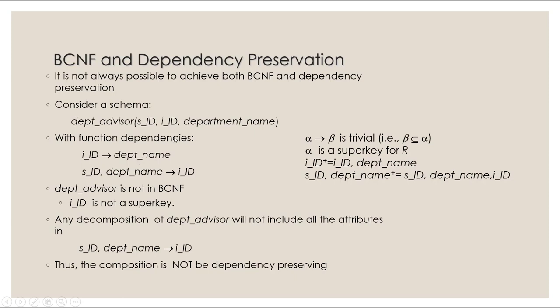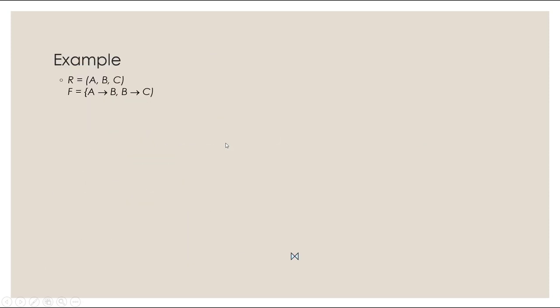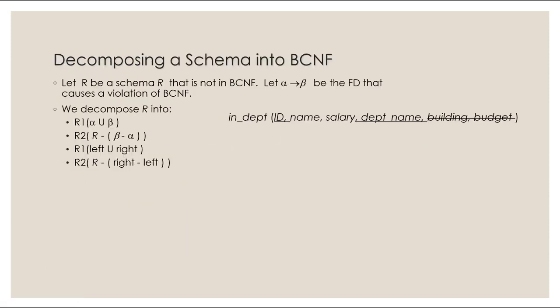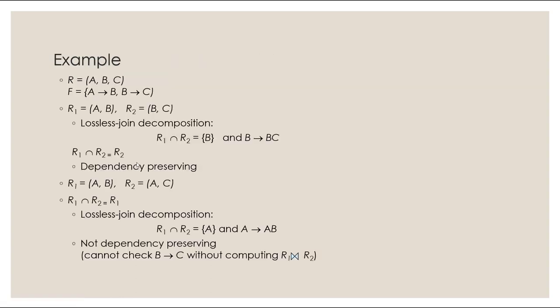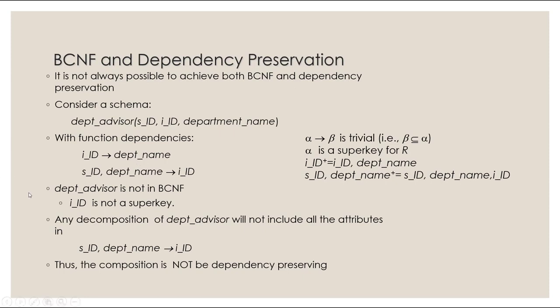And R2 is going to be the whole relation R, minus the right hand side. Okay, so we're just going to plug it in, R minus right. The right hand side in here is IID. So if I take this whole thing and cross out the IID, we are left with SID and department name.